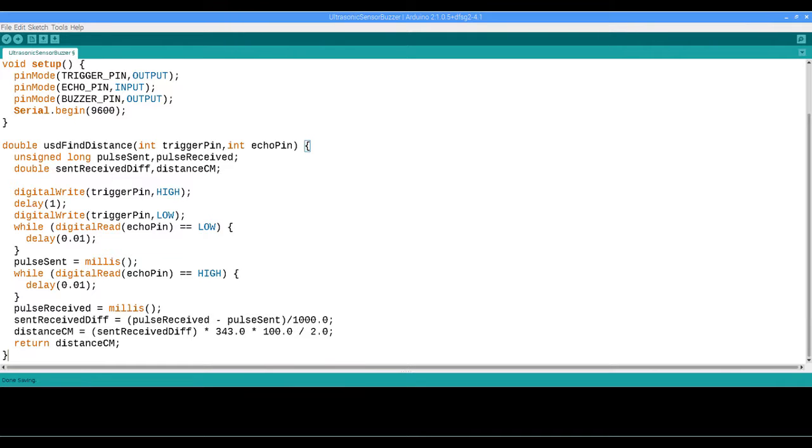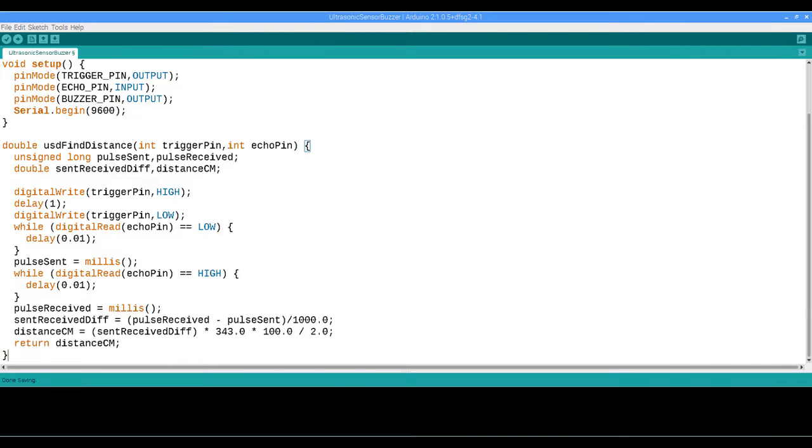We'll then use another while loop and continue to use a digital read on the echo pin and see as long as it's high, we'll again delay or wait 0.1 milliseconds. Once the signal drops back to low, then that's the time of the pulse received. The sent received difference is going to be the time for the pulse received minus the pulse sent divided by 1,000 in order to determine the number of seconds that it took from the time the pulse was sent until it was received back.